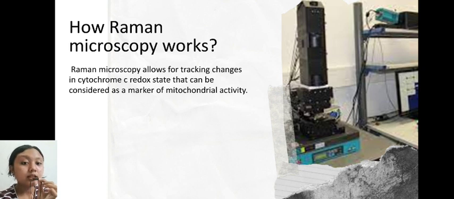Cytochrome C is a soluble hemoprotein present in mitochondria and acts as an electron carrier from complex 3 to complex 4 in the electron transport chain. Raman microscopy can show how organic compounds are distributed in cells, including proteins, lipids, nucleic acids, and cytochrome C. Raman microscopy is considered a high-resolution method.